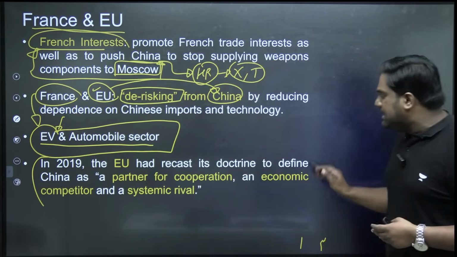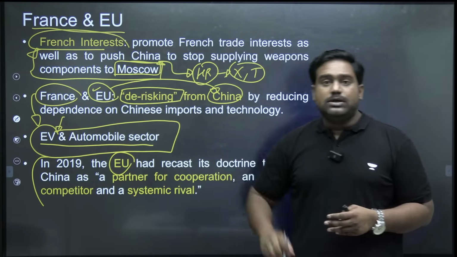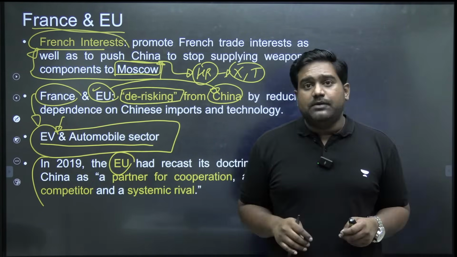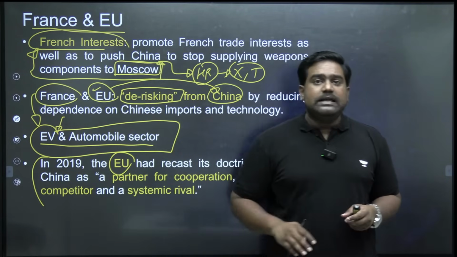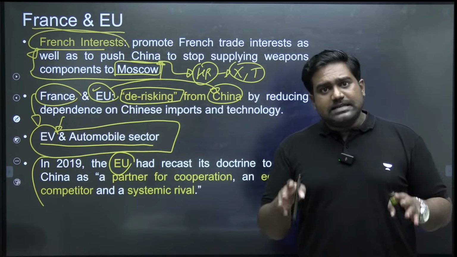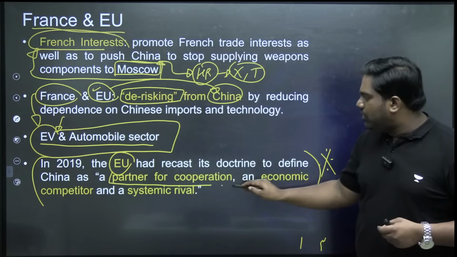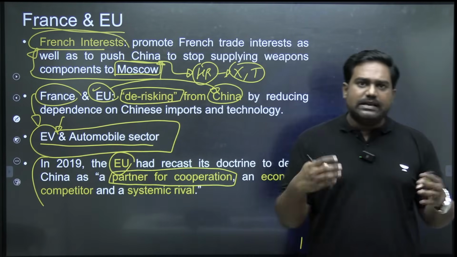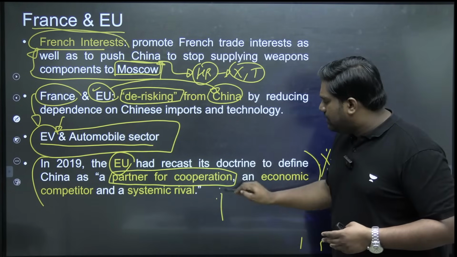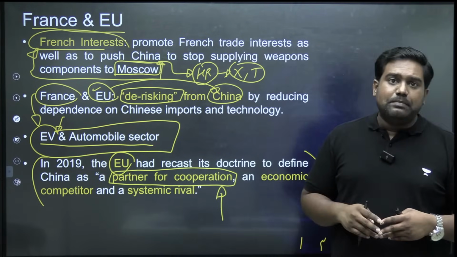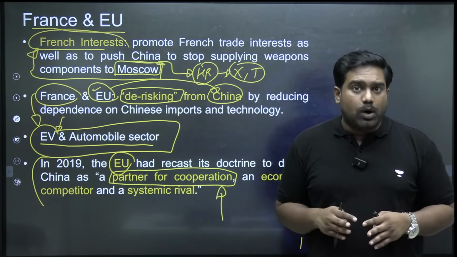So in 2019, there was a very interesting assessment that the EU brought out about China. I think this holds a very big lesson for us, even for India. The EU stated in 2019 that China is a great friend. It could be a great partner. It can be a partner for cooperation. Obviously, it's a leading power. It's an emerging superpower, right? It can assist many countries. It can bring many advantages. So definitely there is scope for cooperation.